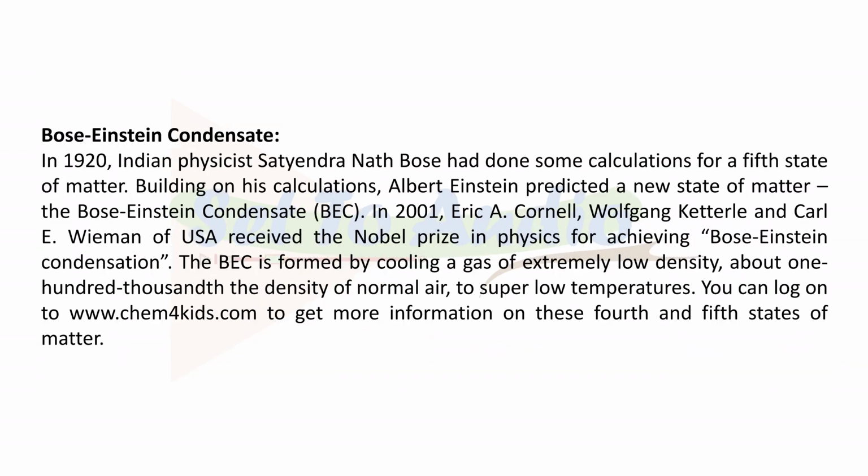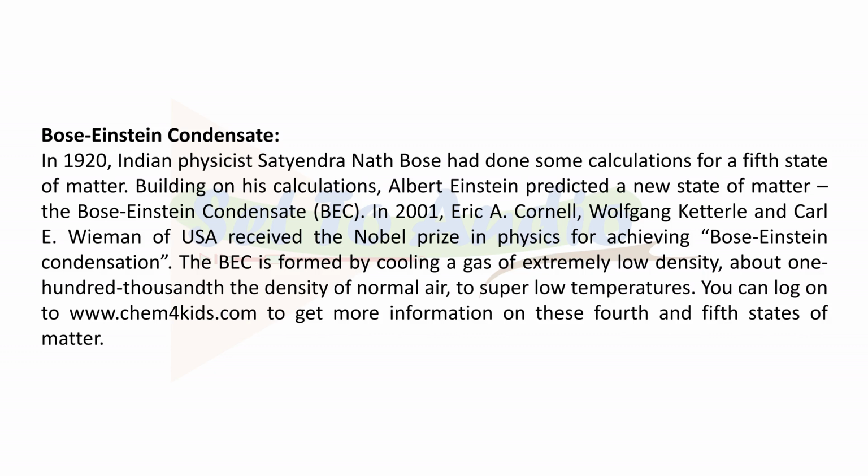Bose-Einstein condensate. In 1920, Indian physicist Satyendra Nath Bose had done some calculations for a 5th state of matter. Building on his calculations, Albert Einstein predicted a new state of matter: the Bose-Einstein condensate. In 2001, Eric A. Cornell, Wolfgang Ketterle and Carl E. Wieman of USA received the Nobel Prize in Physics for achieving Bose-Einstein condensation.